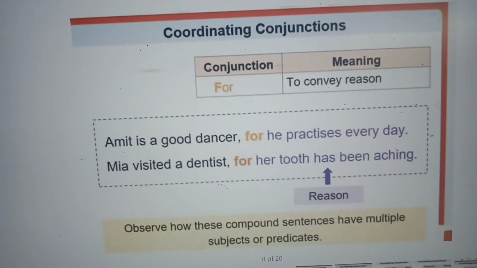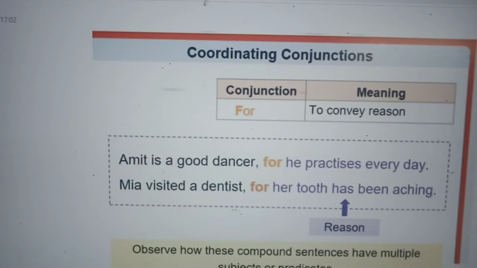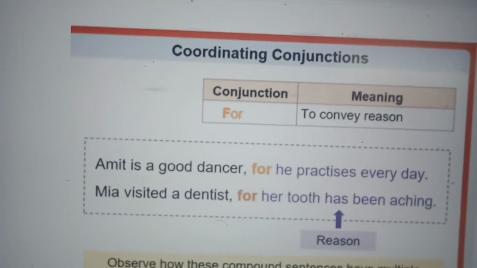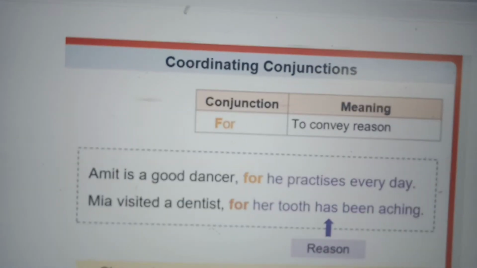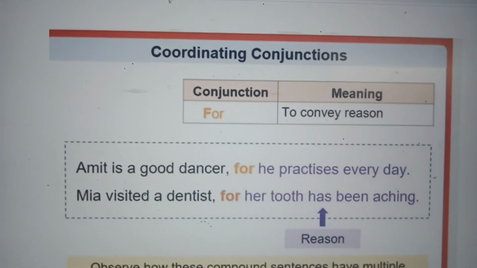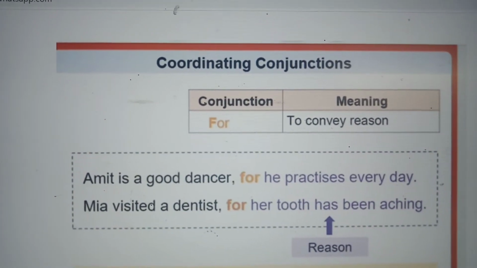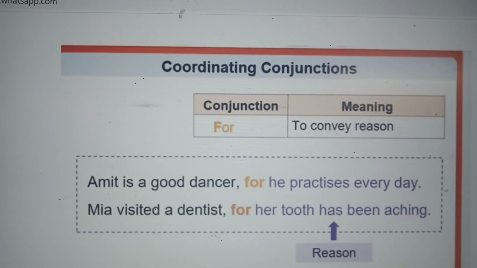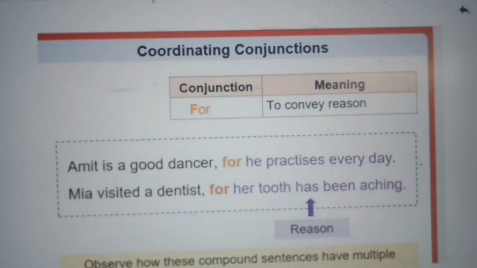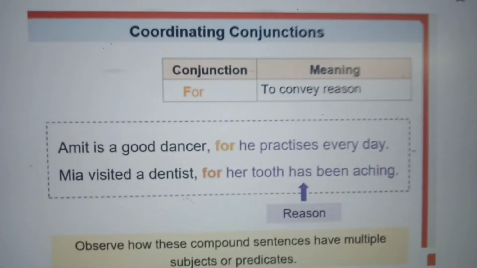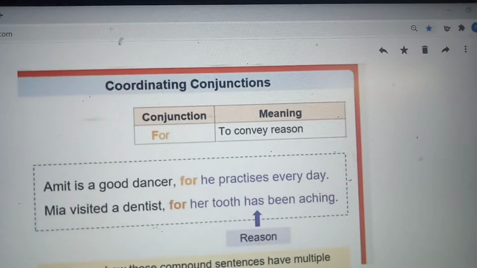So how is a compound sentence made using conjunctions? We are going to read that. Here they have given one example of a conjunction: for. For means for a reason, to convey a reason. Amrita is a good dancer for he practices every day. Mia visited a dentist for her tooth has been aching. For is to tell a reason. Because use panra maadhiri, for is used here.